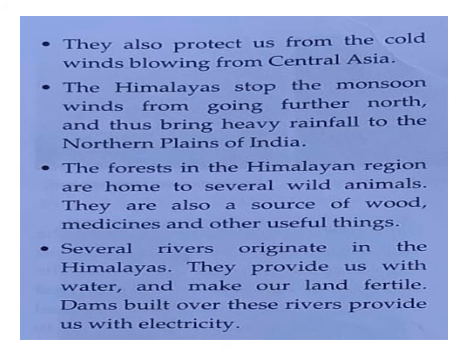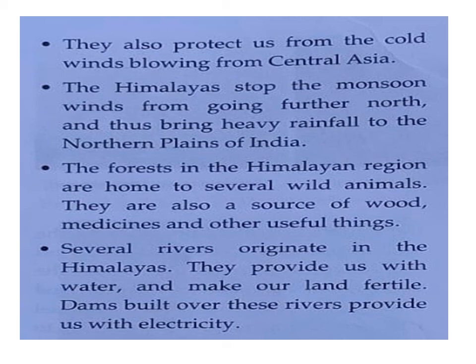Second importance of the Himalaya range is that they also protect us from the cold wind blowing from Central Asia. If you go through the world map of Asia, from Central Asia very cold wind blows. If there were no Himalaya, this cold would cross India. Then we would face a very cold climate. So Himalaya protects us from this also.